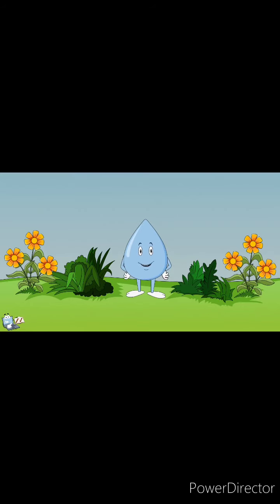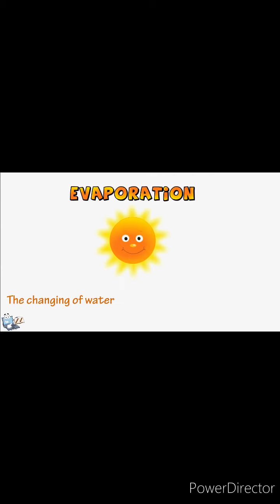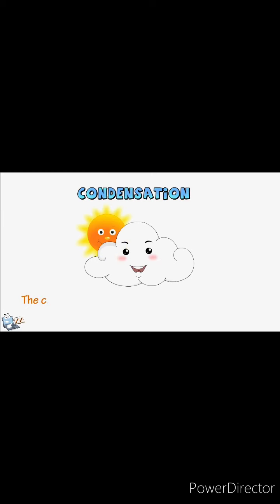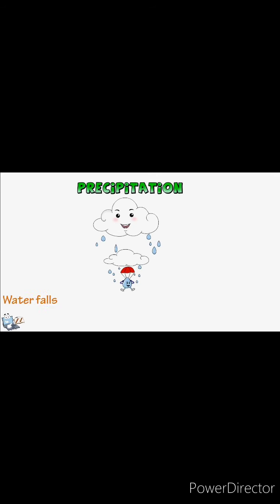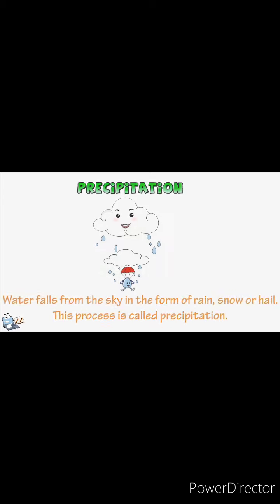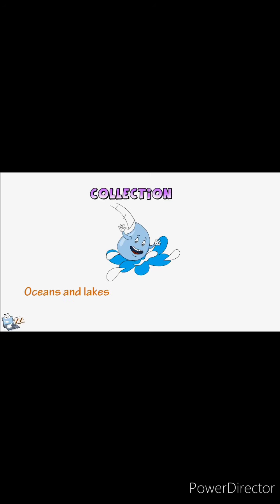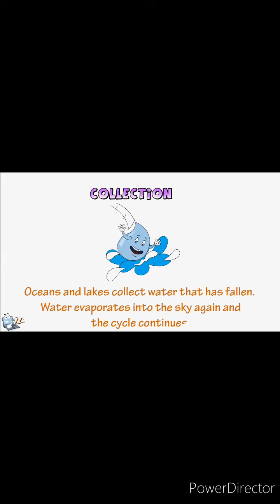Let's summarize the steps of the water cycle. Evaporation. The changing of water into a gas is called evaporation. Condensation. The changing of water vapor into water droplets is called condensation. Precipitation. Water falls from the sky in the form of rain, snow, or hail. This process is called precipitation. Collection. Oceans and lakes collect water that has fallen. Water evaporates into the sky again, and the cycle continues.